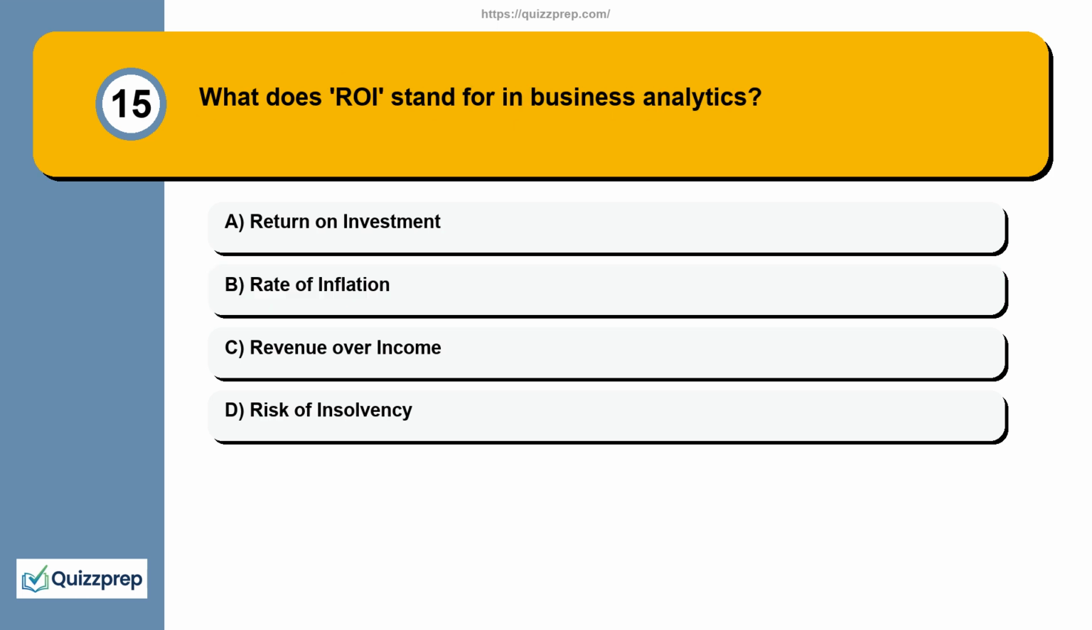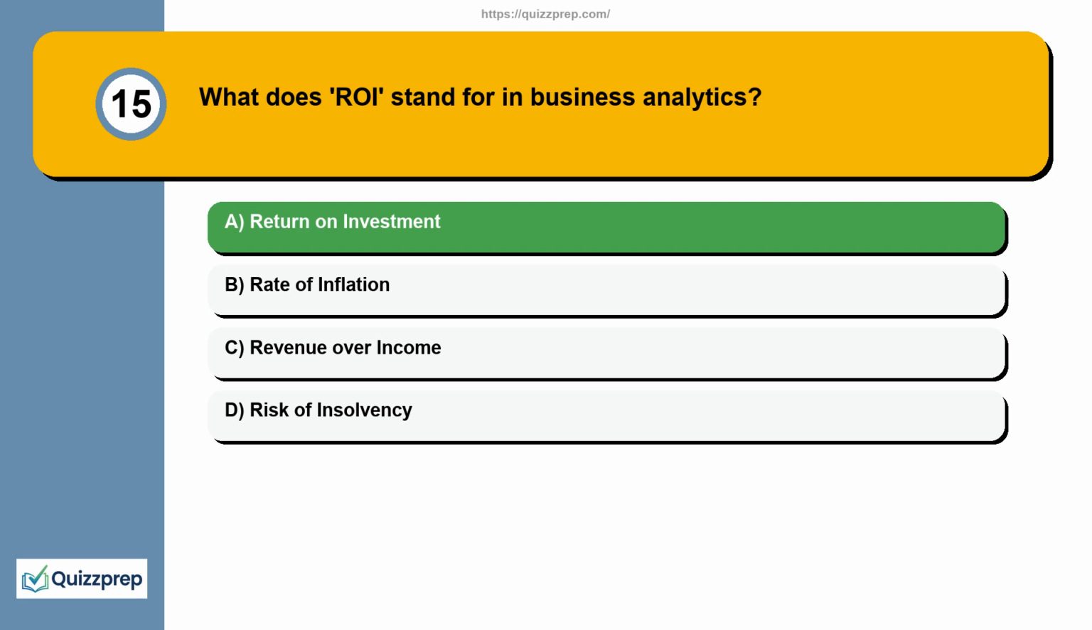Question 15. What does ROI stand for in business analytics? Here are your options. Option A. Return on investment. Option B. Rate of inflation. Option C. Revenue over income. Option D. Risk of insolvency. The correct answer is option A.